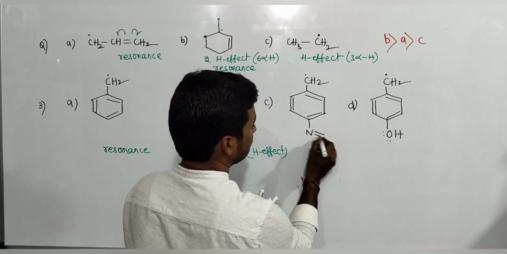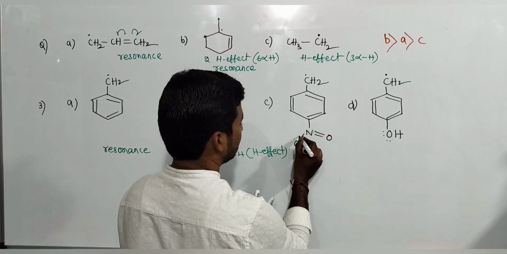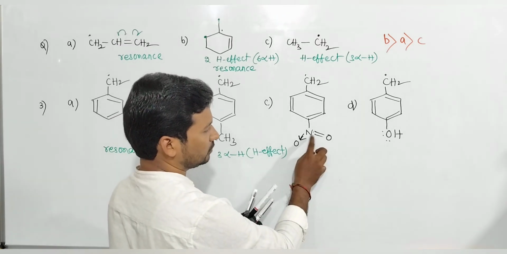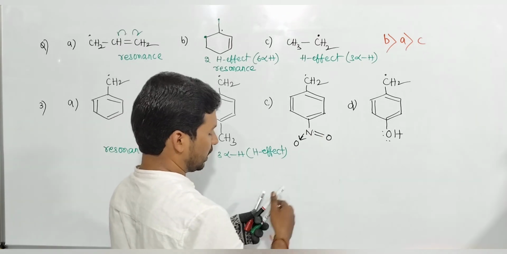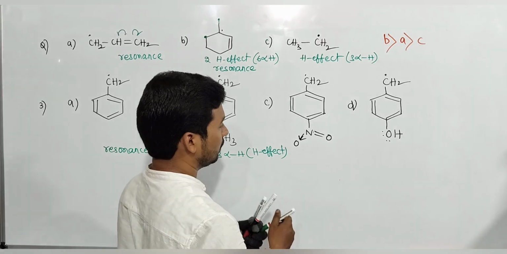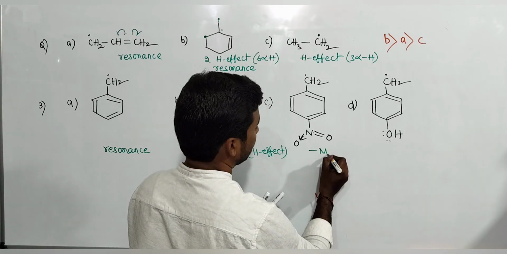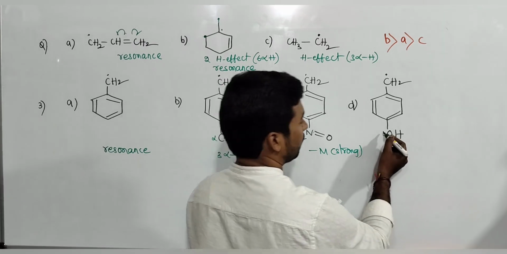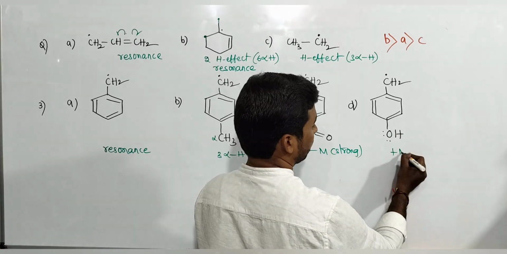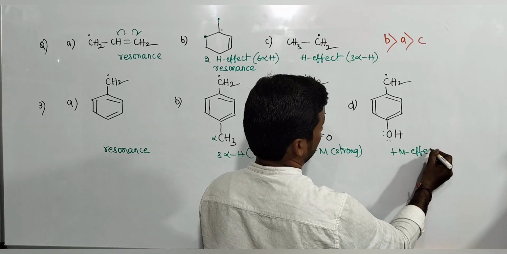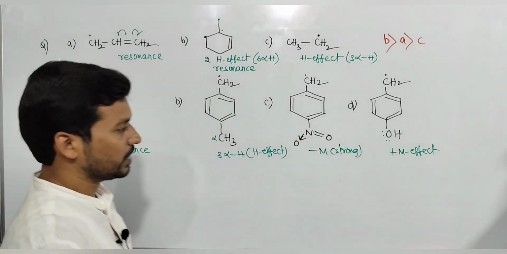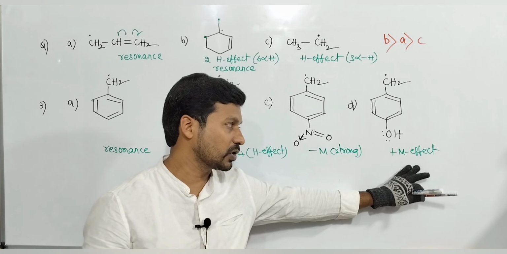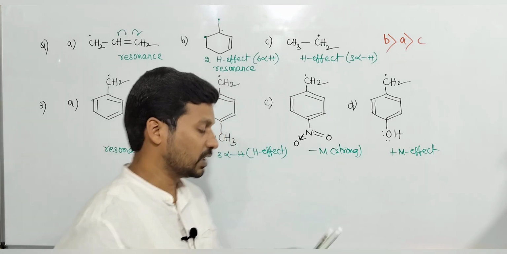So since this is a minus M group: when a multiple bond is present between a linking atom and a more electronegative atom, that definitely acts as what? Minus M group, strong minus M group, not weak, strong minus M group. And when lone pair electrons are present, that definitely gives plus M effect. So just like carbocation, carbon free radicals are also stabilized by resonance, hyperconjugation, plus M effect, inductive effect.